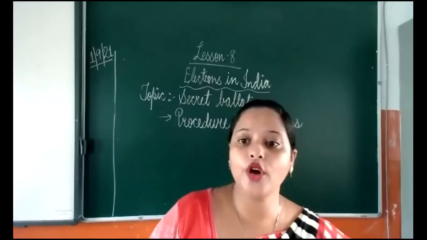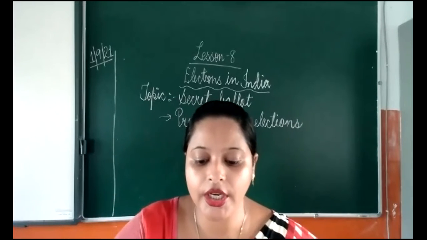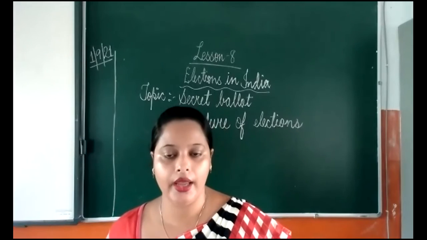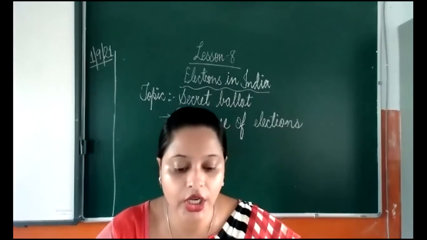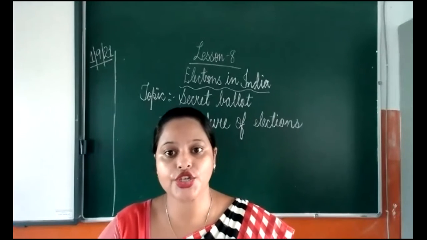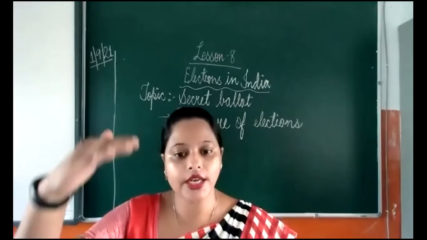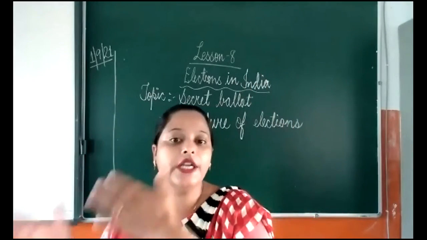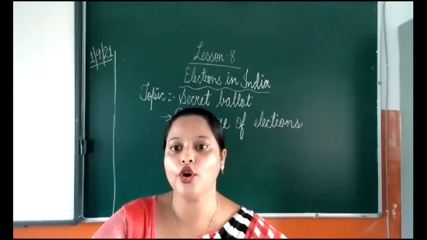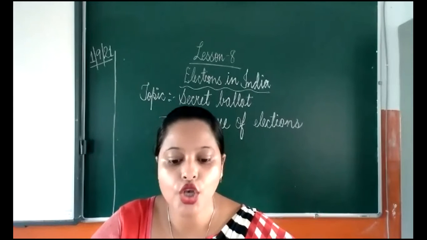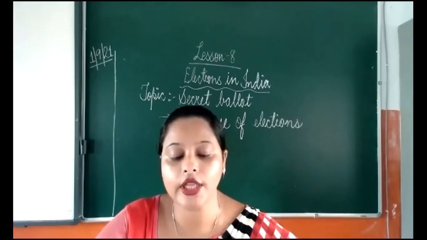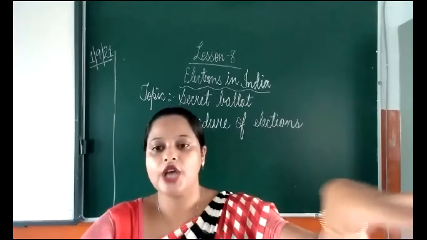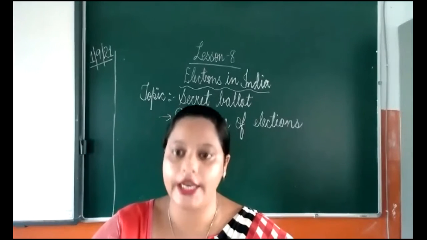Okay, so announcement of elections. Now the election commission announces the date for the election. Once the voter ID list is prepared, what is the work of the election commission? To announce the date of the election, when the election is held, because India is a very big country, and in India the elections are held on different dates or at different times in different parts of the country. So the election commission announces the date, when the election is held in Uttar Pradesh, in Bihar, in Rajasthan, in Punjab. So the election commission decides the date.